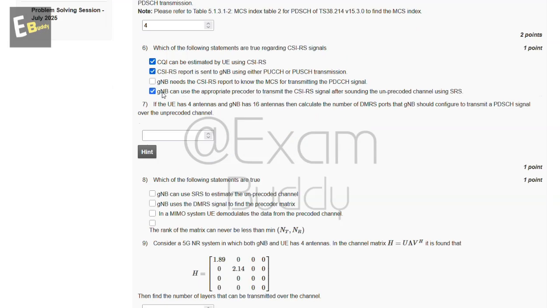Now, the seventh question is, if the UE has 4 antennas and gNB has 16 antennas, then calculate the number of DMRS ports that gNB should configure to transmit a PDSCH signal over the unprecoded channel. So the answer of our seventh question is 16.